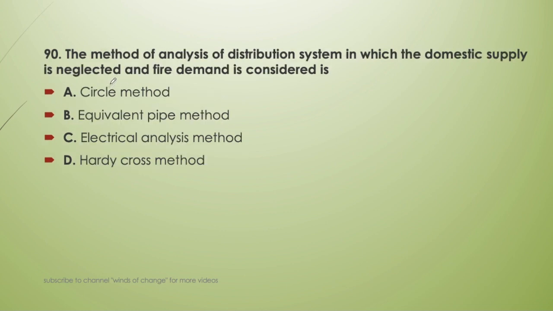Next question, the method of analysis of distribution system in which the domestic supply is neglected and demand is considered is circle method, equivalent pipe method, electrical analysis method, or Hardy-Cross method. So the method in which the domestic supply is neglected and fire demand is considered, this type of method of analysis of distribution system, this is circle method. That is A, it is circle method.